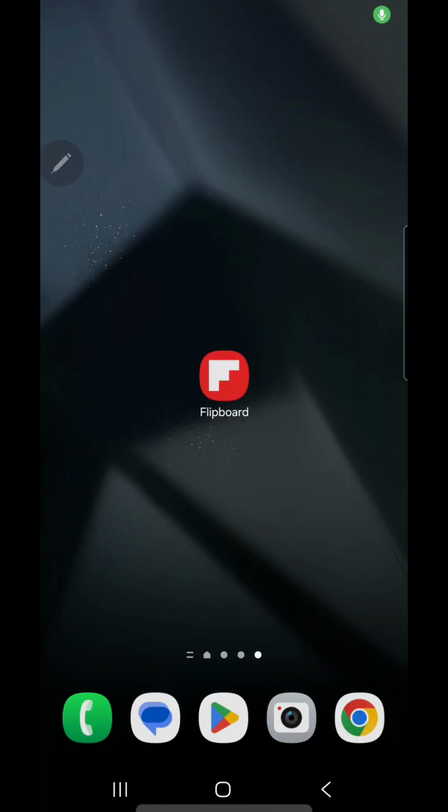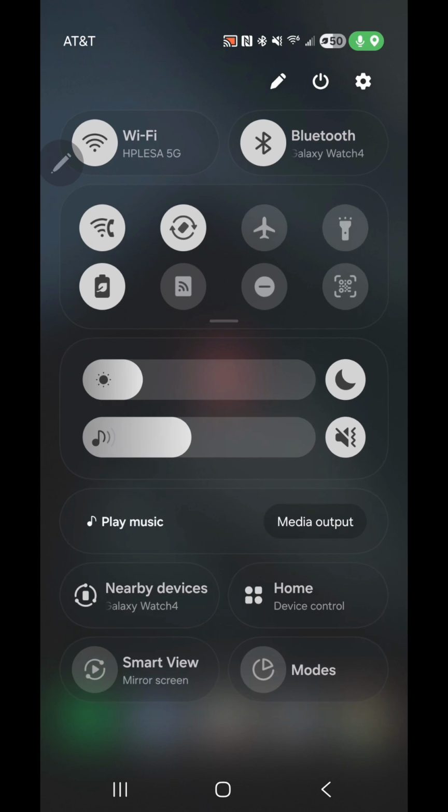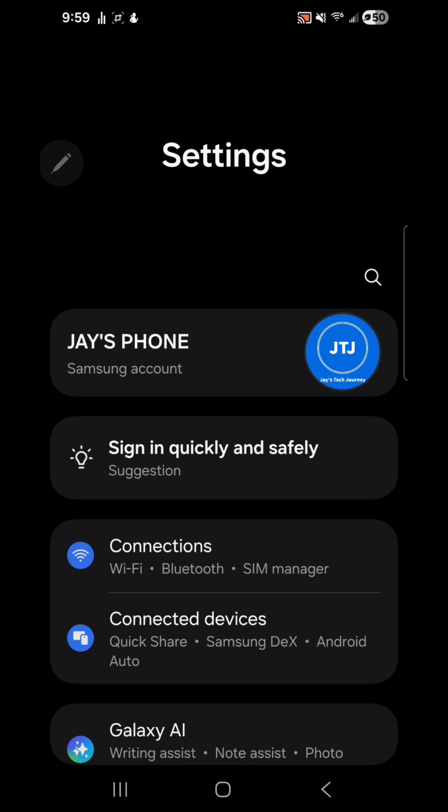How to access airplane mode from the settings icon in the notification bar. Swipe down to bring up the notification bar, and then tap on the settings icon. And once there, you'll want to find connections, or on some Android devices, network and internet. And once you find it, tap on it,